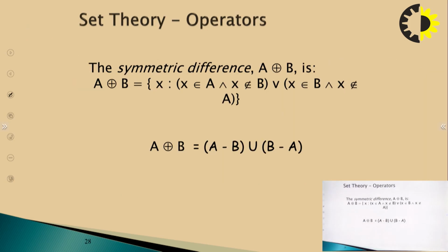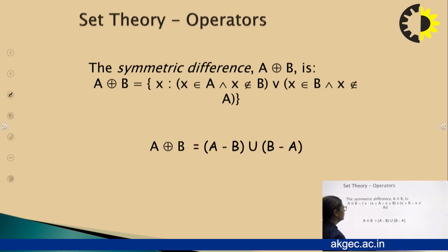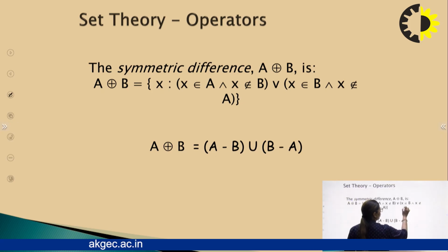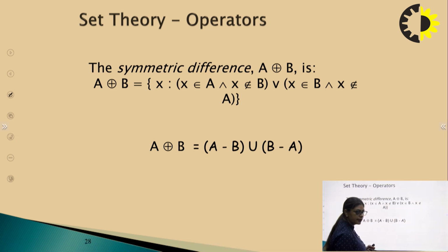Now there is another definition, symmetric difference, which is denoted by a plus with a circle sign. That means x belongs to A and x does not belong to B, or x belongs to B and x does not belong to A. And we have to perform OR in that, right? Means the symmetric difference of A and B is equal to A minus B union B minus A.